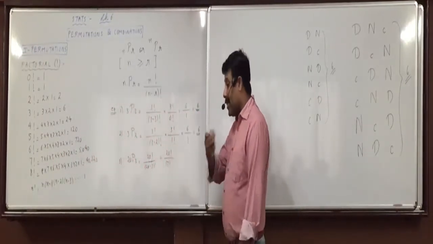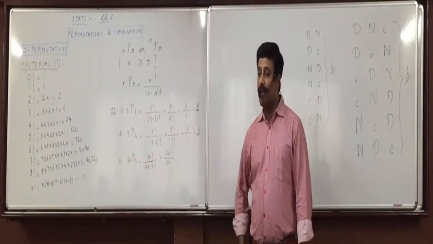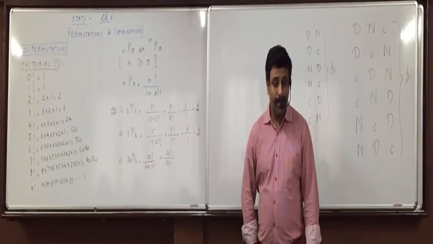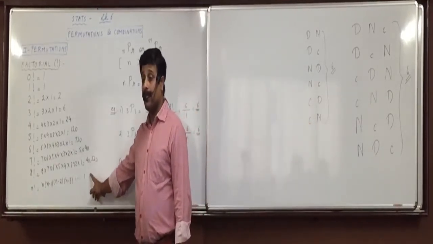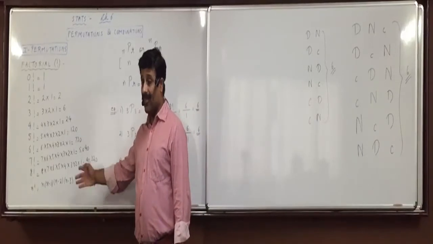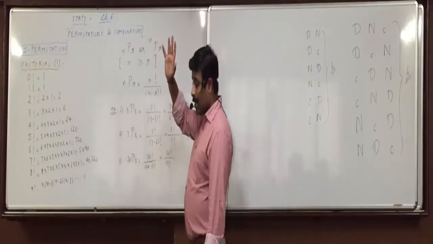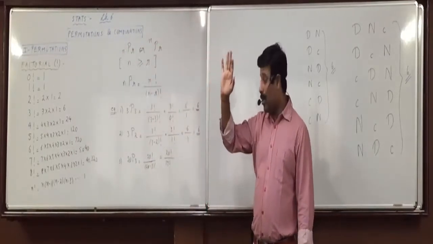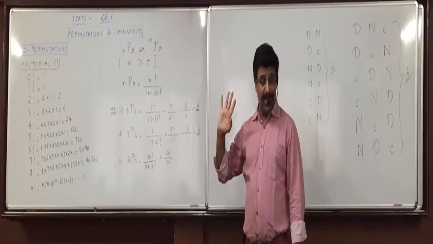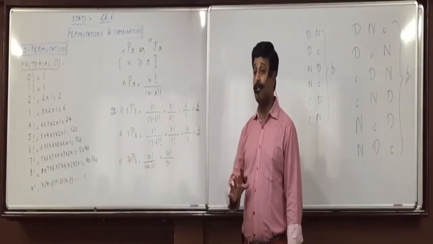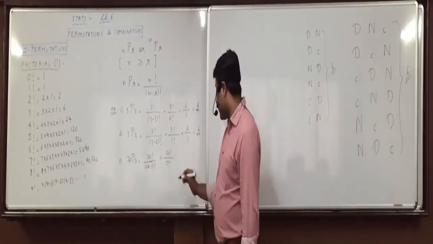Now, finding 20 factorial is not possible unless you have a computer with you. Because we have seen 8 factorial itself is 40320. 9 factorial will go to 3,62,880. So 20 factorial will be in billions of crores. Even if you do it in a calculator, it will show you an error. It will not show you the answer. So what we are going to do, understand this.